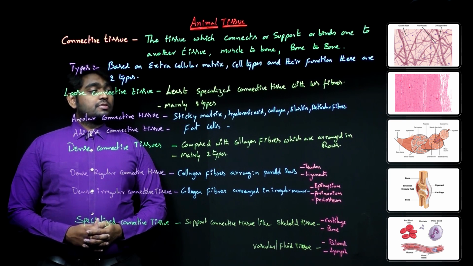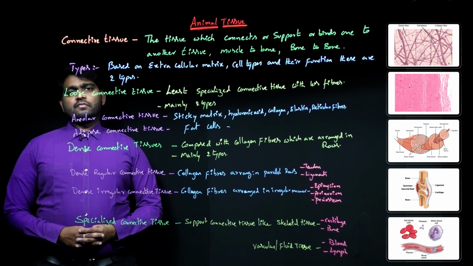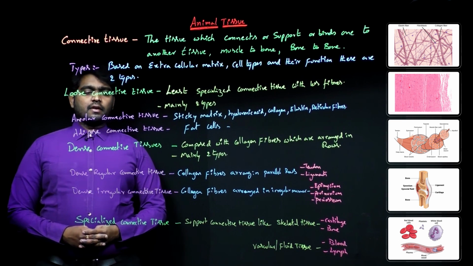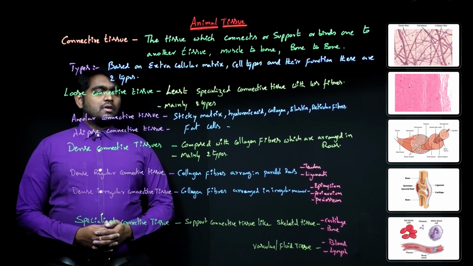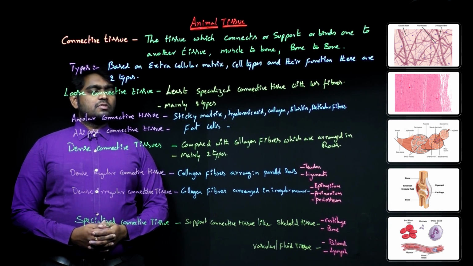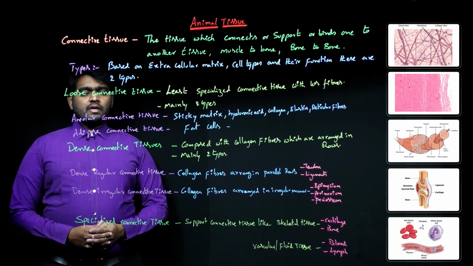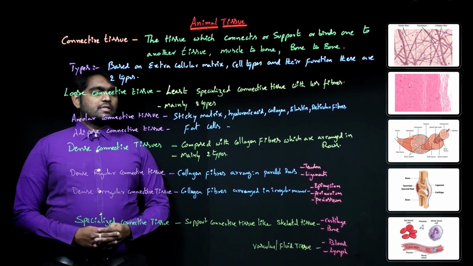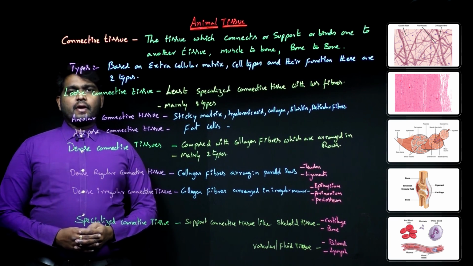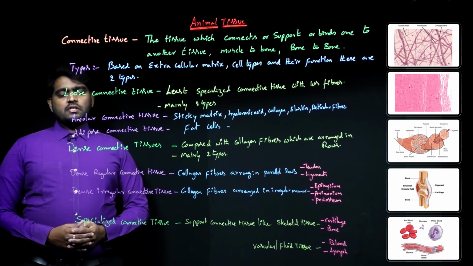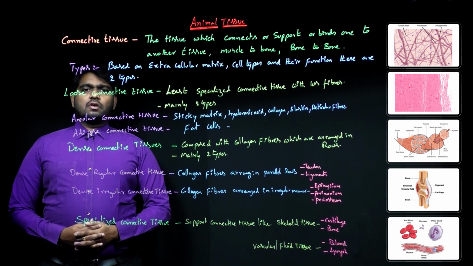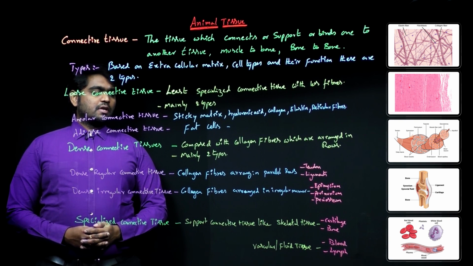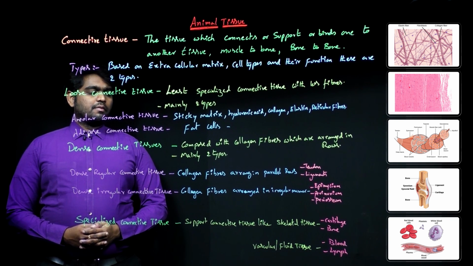Dense connective tissues are again composed of collagen fibers, but in rows or irregular. Based on that, dense regular connective tissue and dense irregular connective tissue. Collagen fibers are in parallel rows like tendons and ligaments. Dense irregular connective tissue is arranged in an irregular manner. And lastly, specialized connective tissue which supports the connective tissues, like skeletal tissue, cartilage and bone, and vascular tissues, blood and lymph. I hope you understand the video.